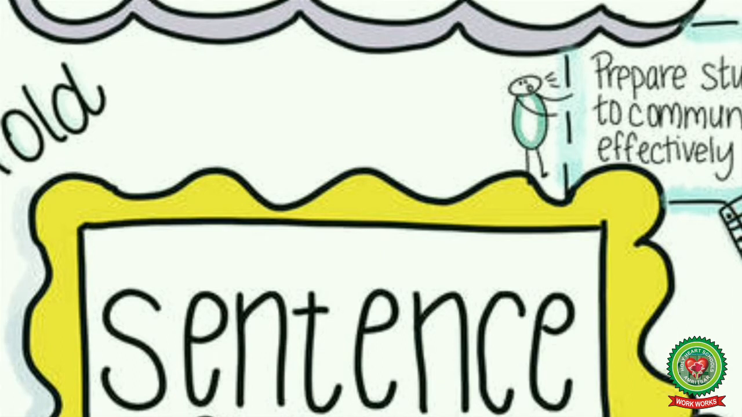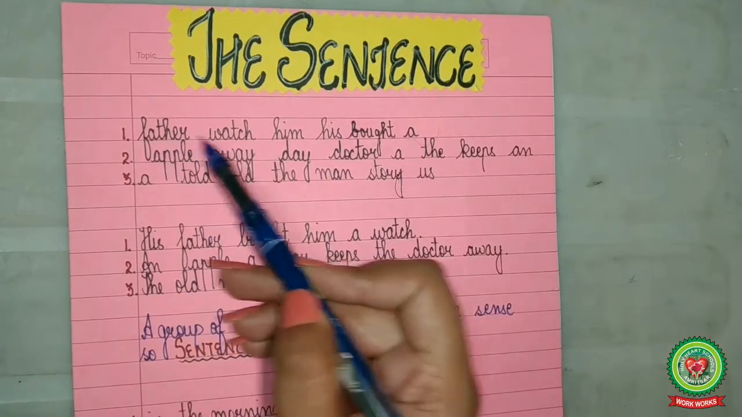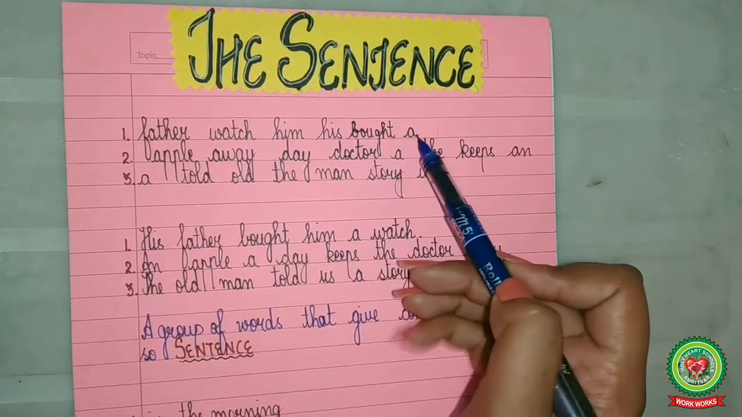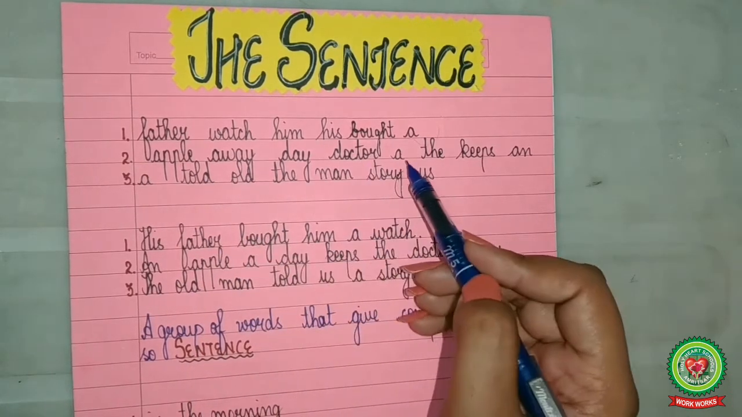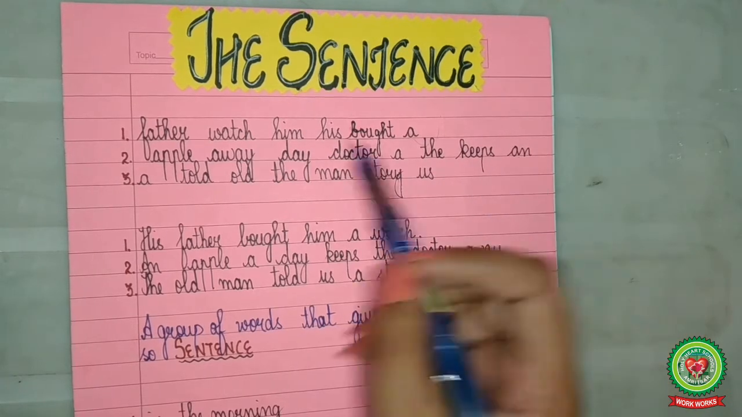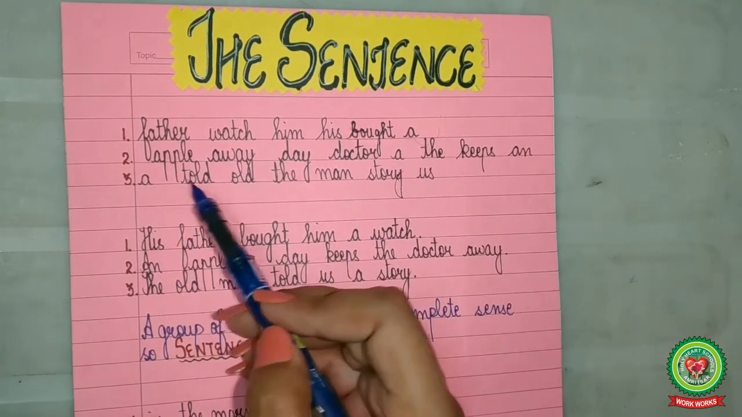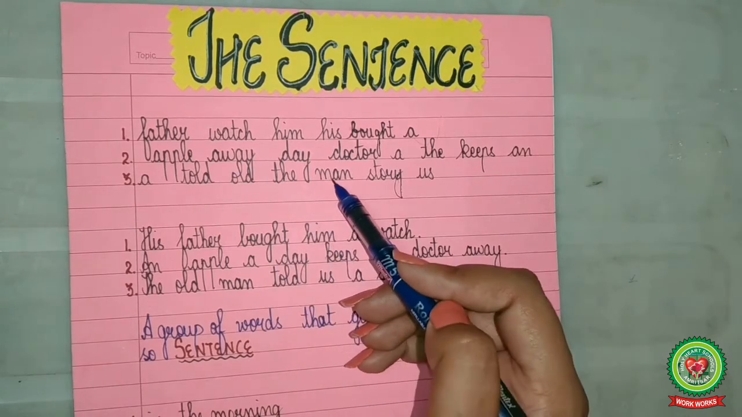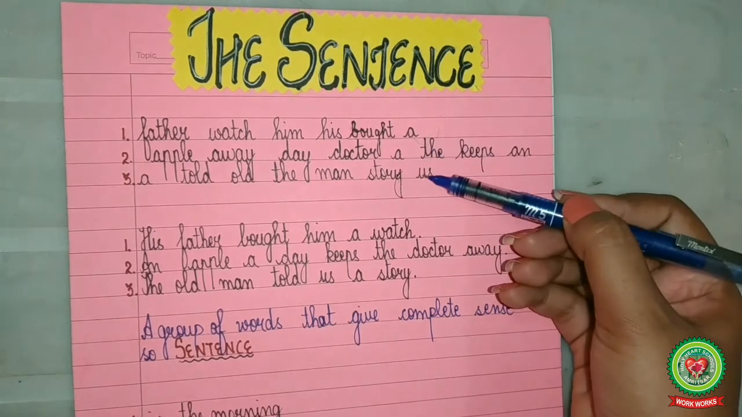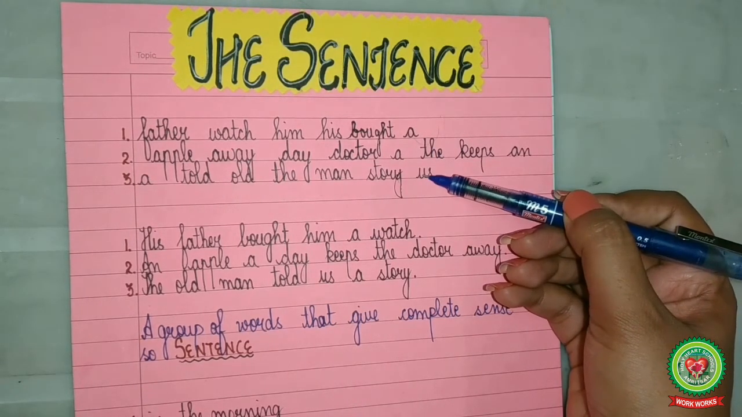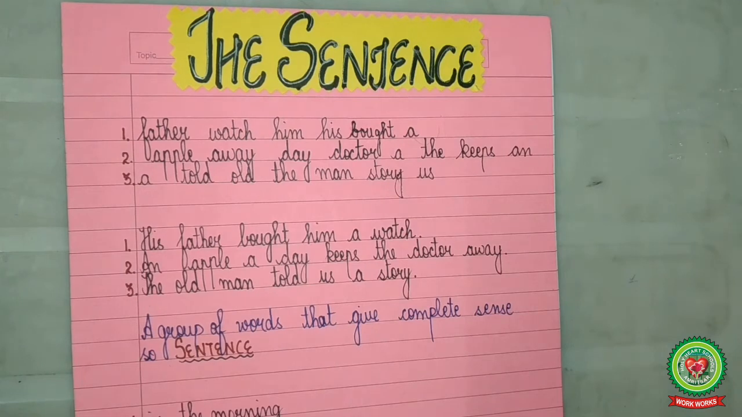Here are some groups of words written. Number 1, father watch him, his bought a. Number 2, apple away, they doctor, the keeps an. Number 3, a told old, the man story us. Now, do these groups of words make any sense? No, these groups of words do not make any sense. Now, if I arrange these groups of words in order: